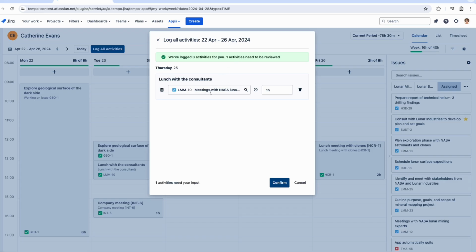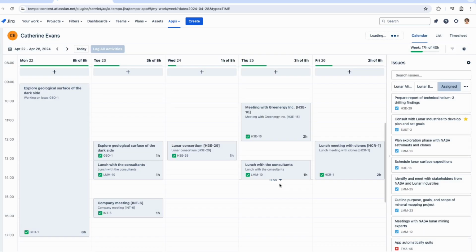This one is going to be reviewed actually, so this was lunch with the consultants again on Thursday. If I click confirm, that's going to be logged, right? So since I logged it to this issue key on Tuesday, it knew to do it for Thursday as well. So by clicking log activities, it logged all activities for the week. So very quick way to do that.